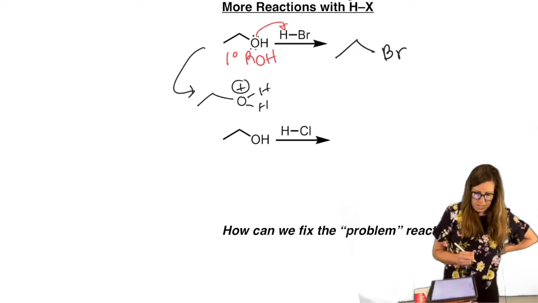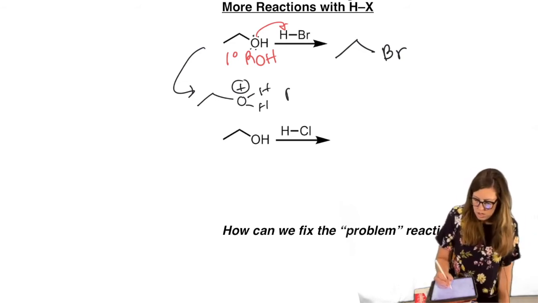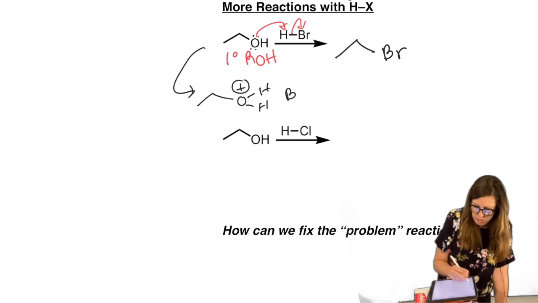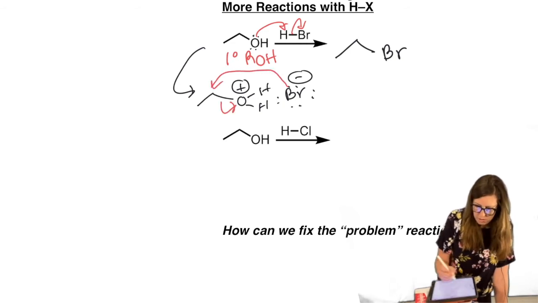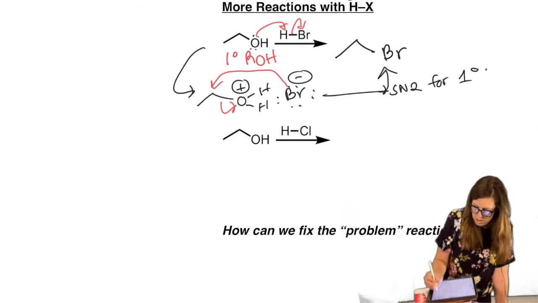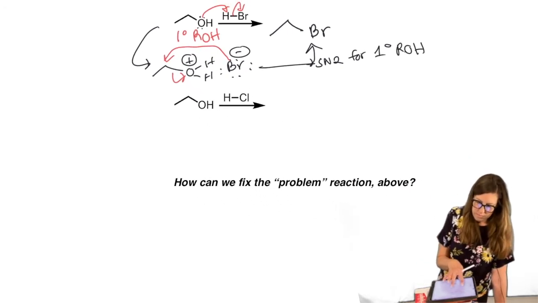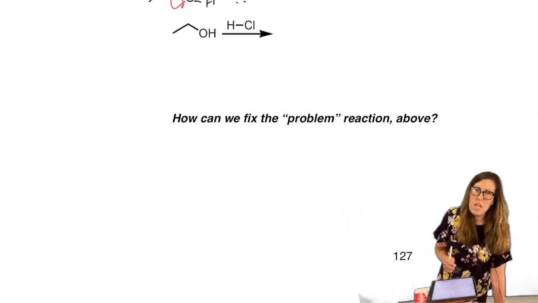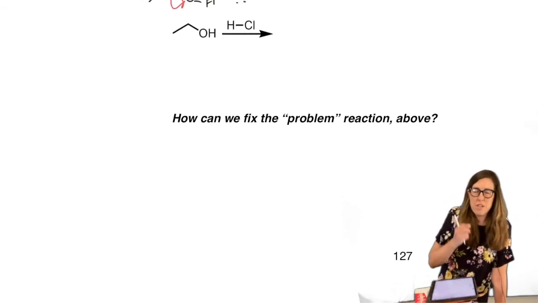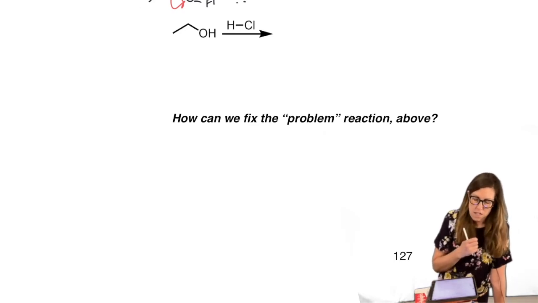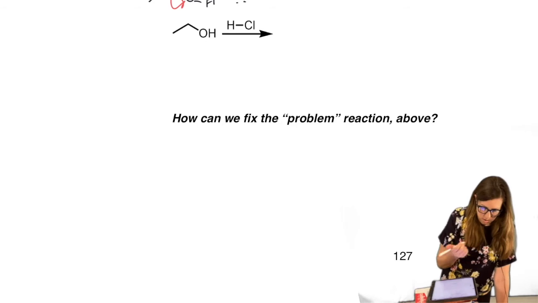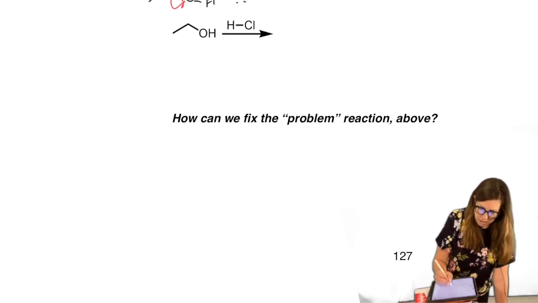So we still have that step, but this cannot leave by itself. So the bromide that just was liberated up there is free to attack. Kick off, same step, SN2. SN2 for primary ROH. So obviously we won't see a rearrangement in that scenario. HCl, turns out this doesn't react very well because it's just enough less reactive that it's very slow in this case. So we have to add something to help it.